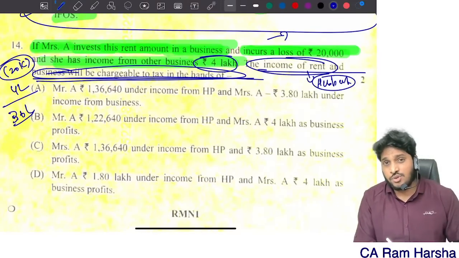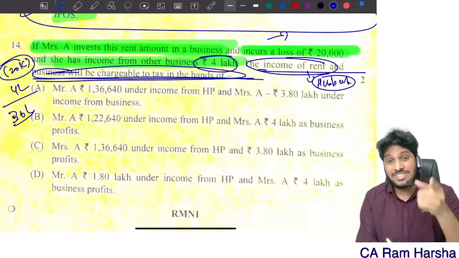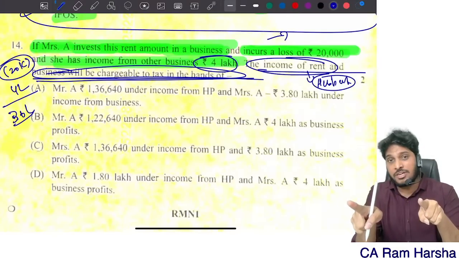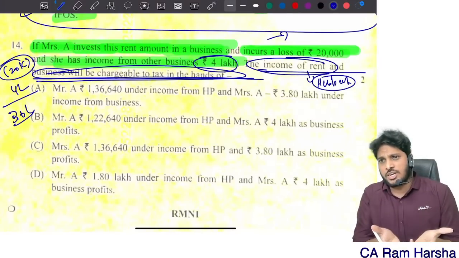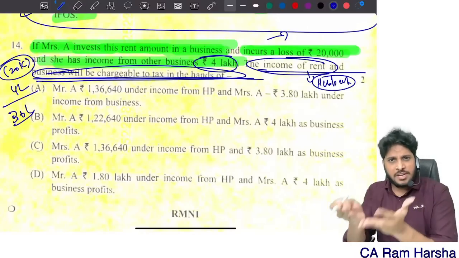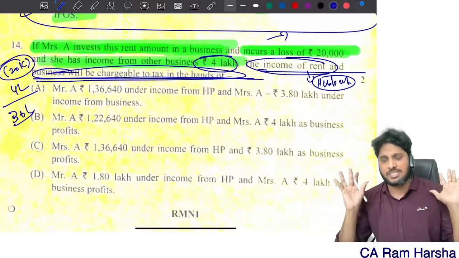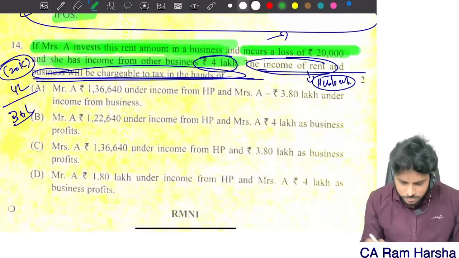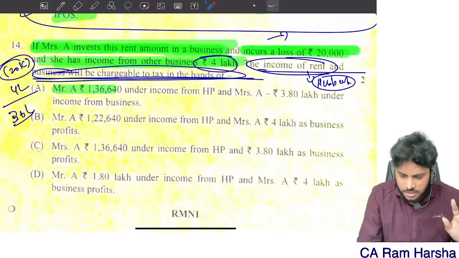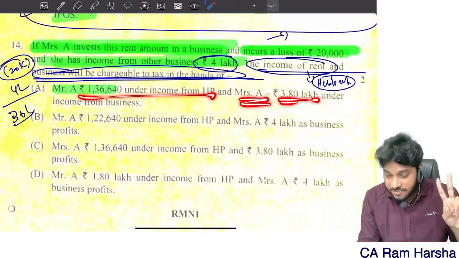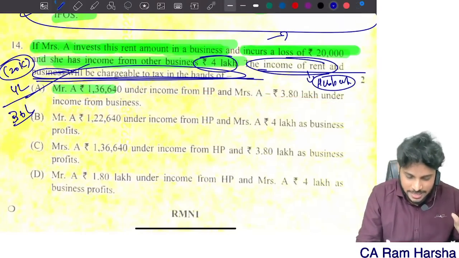Sir, why is the 20,000 not clubbed in the hands of the transferor? No, that's an accretion. If accretion of income is not clubbed, loss is also not clubbed. Very simple. If accretion to income is not subject to clubbing, loss is also not subject to clubbing. So Mr. A, 1,36,000 is taxable under house property. Mrs. A, 3.8 lakh under other sources. The answer is A.